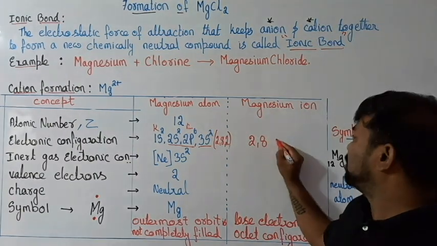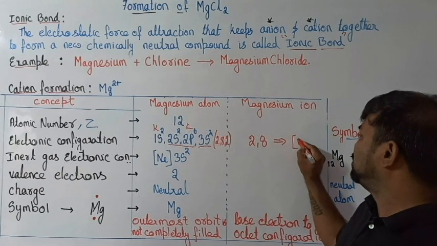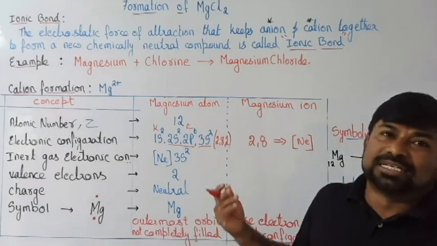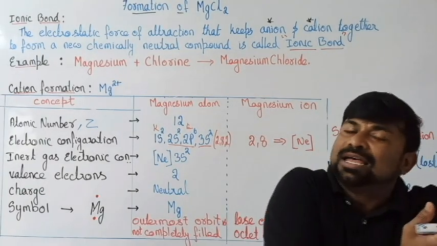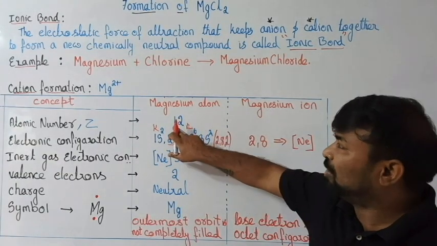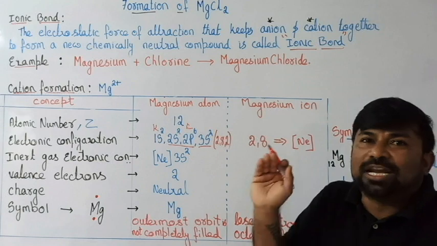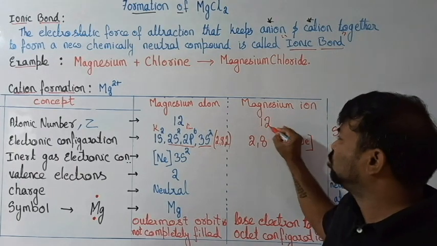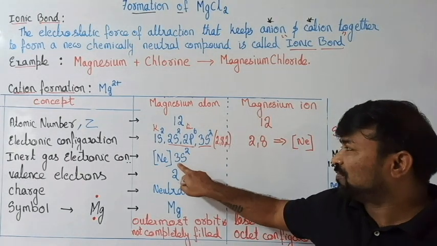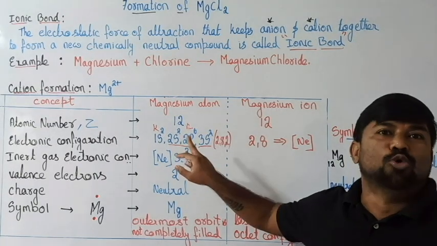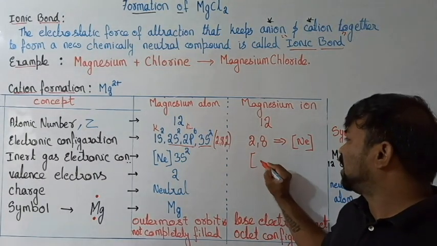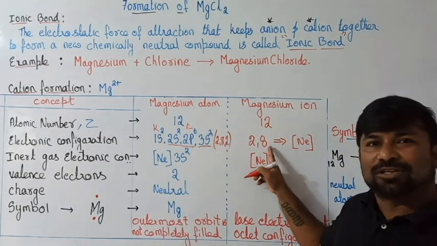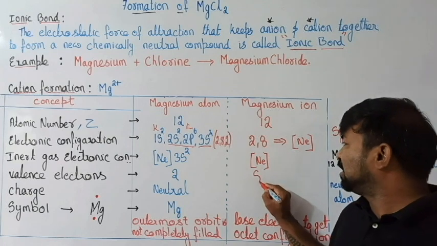If it is 2, 8, it is no longer magnesium in behavior; it is behaving like neon, because it has 10 electrons. Please remember, though we lose electrons, the number of protons doesn't change. Therefore the atomic number is still 12. The electrons in the outermost orbit are removed, so the electronic configuration I can call neon. For neon, the outermost orbit has 8 electrons.